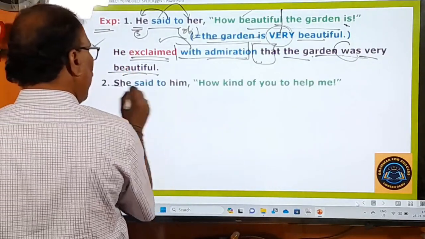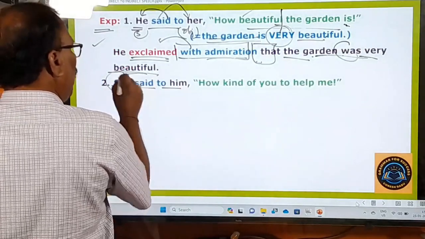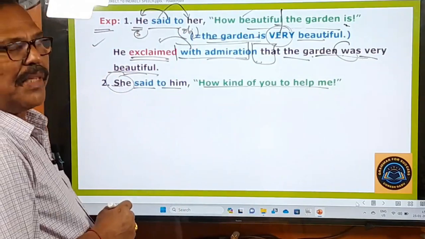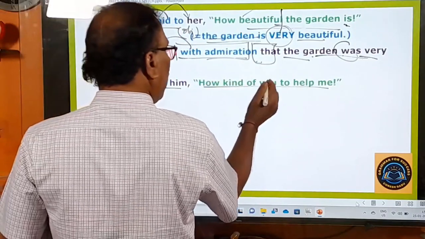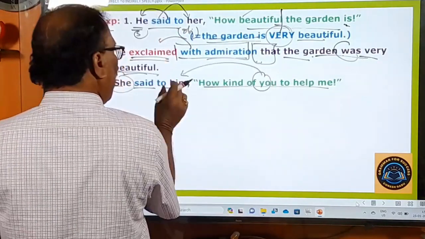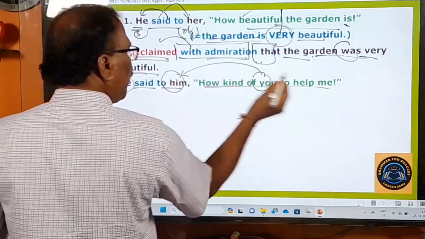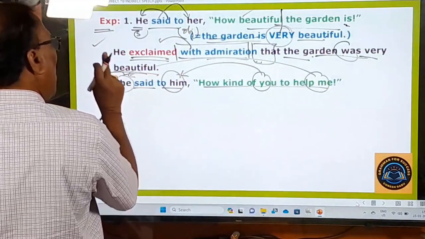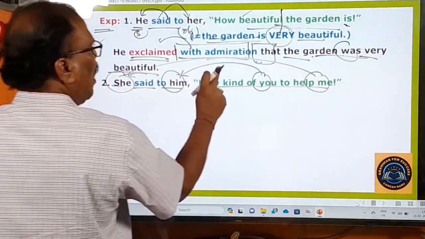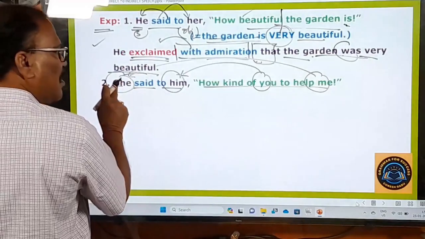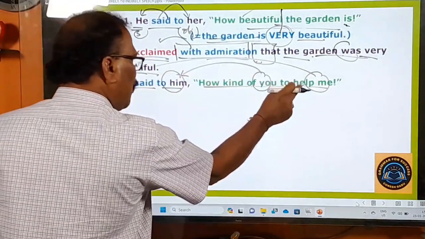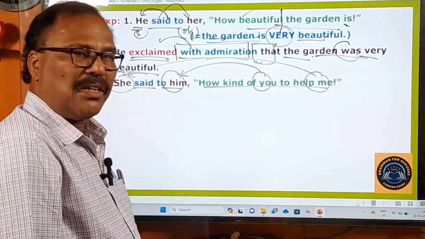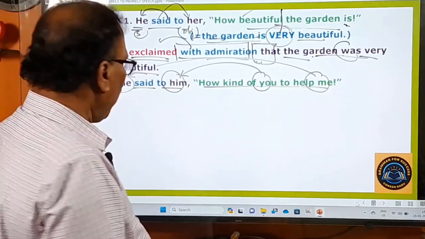She said to him, now the speaker of the sentence is she, all right? She said to him, "How kind of you to help me!" And remember, in this exclamatory sentence, you is there. This you should be changed according to the object of the reporting verb, and this me should be changed in indirect speech according to the subject of the reporting verb. I, me, my should be changed according to the subject of the reporting verb. You, your should be changed according to the object of the reporting verb. This point you have learnt in your first video, right?